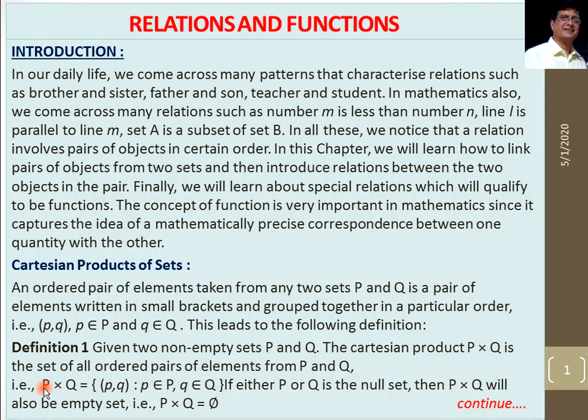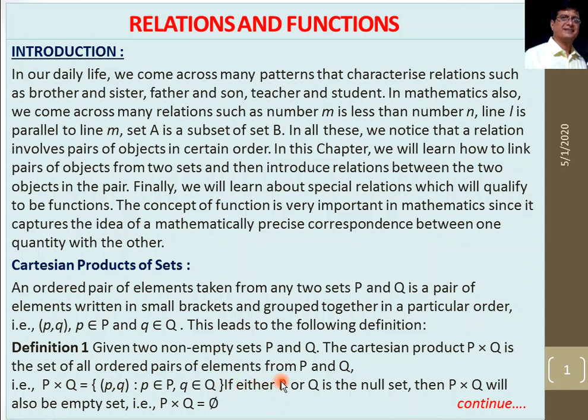Because when we say P cross Q, the order is fixed here. In P cross Q, the first element will be from the first set and the second element always from the second set. This is the fixed condition. Or we can write it as Q cross P also. It is also possible. When we say Q cross P, then the element will be (q, p), so we have to write the element in this way.